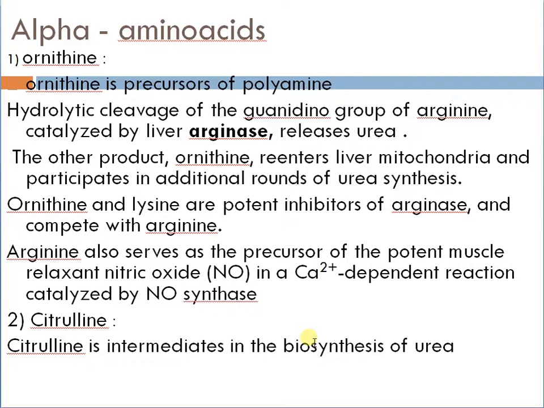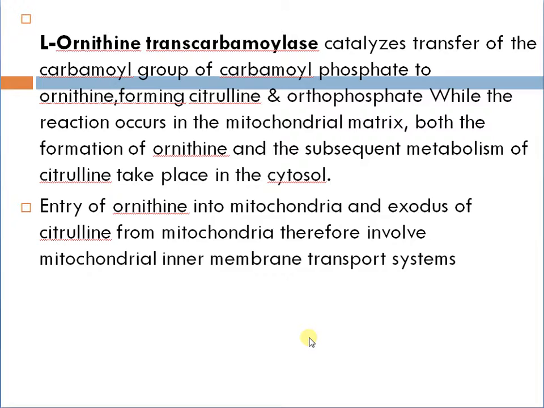Citrulline is an intermediate in the biosynthesis of urea. L-Ornithine transcarbamoylase catalyzes transfer of the carbamoyl group of carbamoyl phosphate to ornithine, forming citrulline and orthophosphate. While this reaction occurs in the mitochondrial matrix, both the formation of ornithine and the subsequent metabolism of citrulline take place in the cytosol. So entry of ornithine into mitochondria and exodus of citrulline from mitochondria therefore involve mitochondrial intermembrane transport systems.